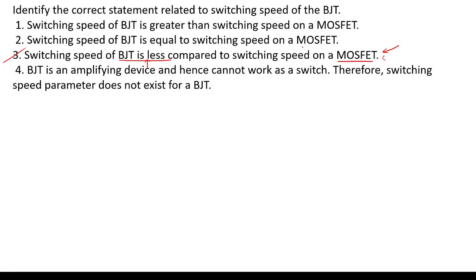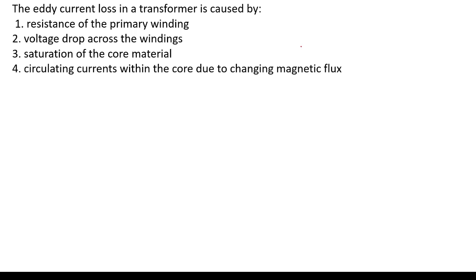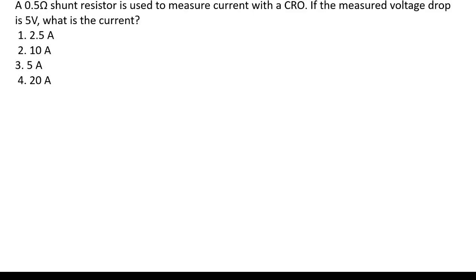Coming to the next one. The eddy current loss in a transformer is caused by dash. Eddy currents are nothing but circulating currents. Circulating currents, so the answer is option D.